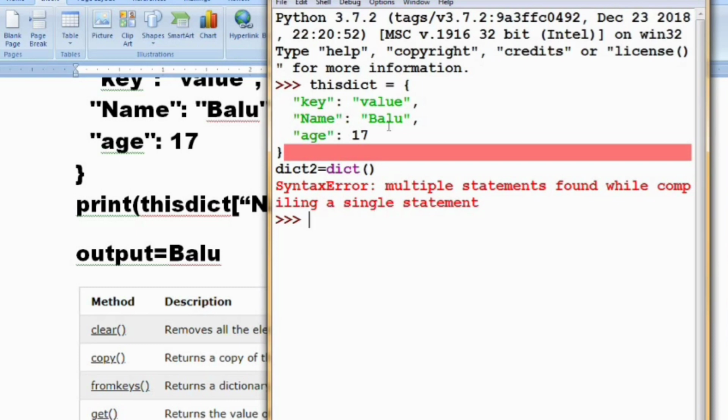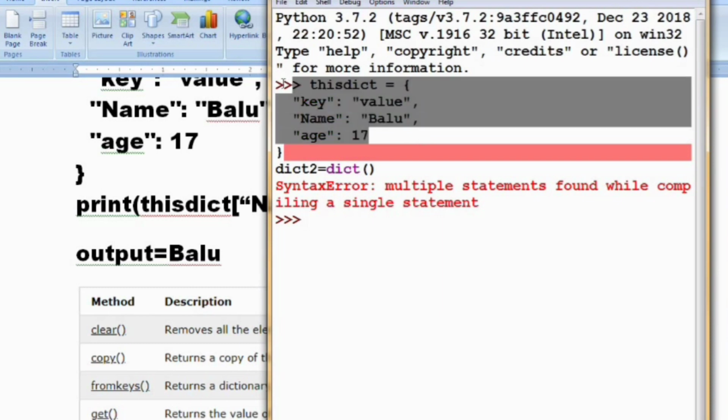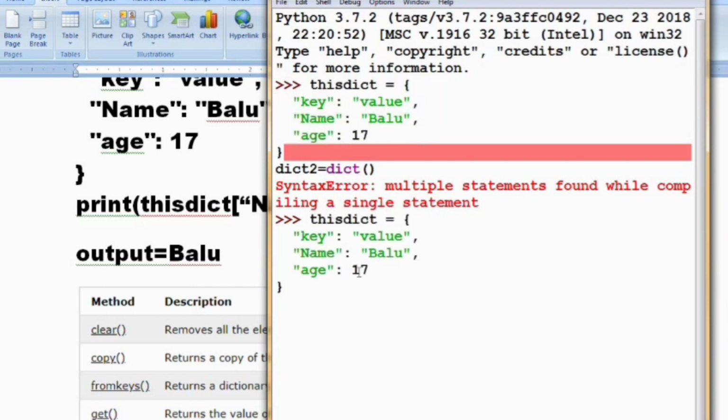It shows an error here because multiple statements are not allowed while coding in the shell. So I am doing it again on different lines. Now I am giving dict2 is equal to dict of round brackets. Now the empty dictionary is created, so dict2 is now empty. Now we can copy dictionary 1 to dictionary 2.